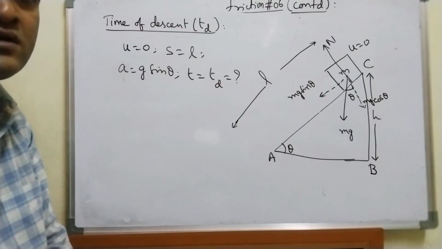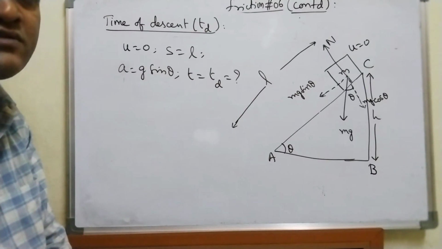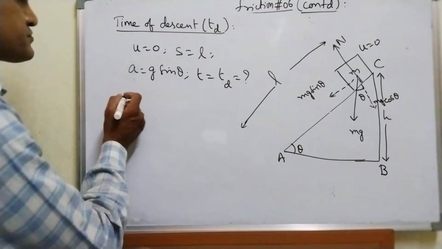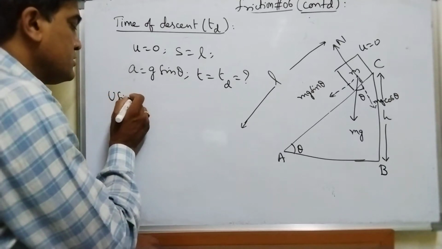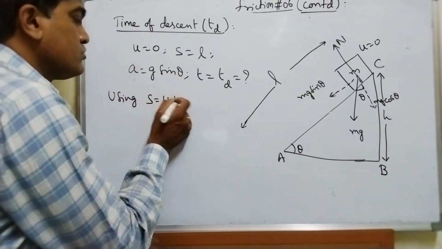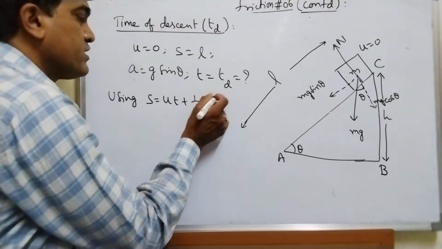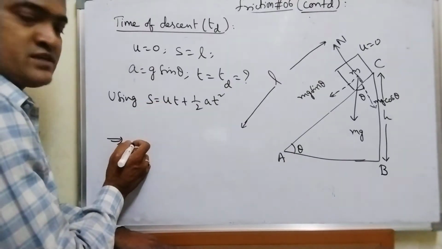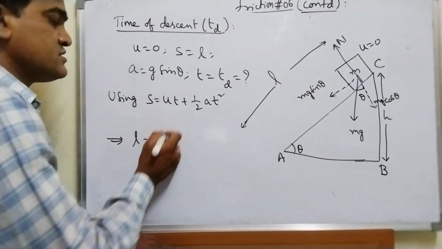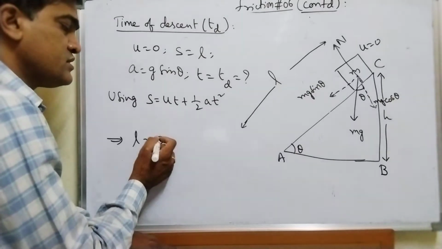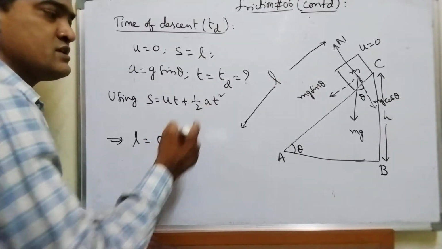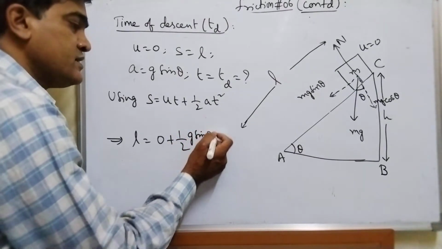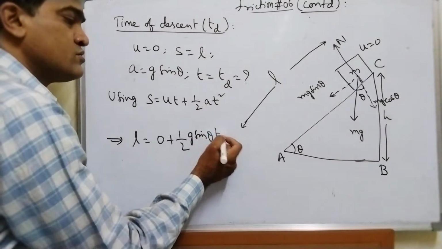We are very much acquainted with the equation S is equal to ut plus half at square. Use this equation. Using S is equal to ut plus half at square, I will put in all these values. In place of S I can write L. L is equal to u is 0, so 0 into t is 0, 0 plus half into the net acceleration, g sin theta, into, in place of t I will write TD, so TD square.